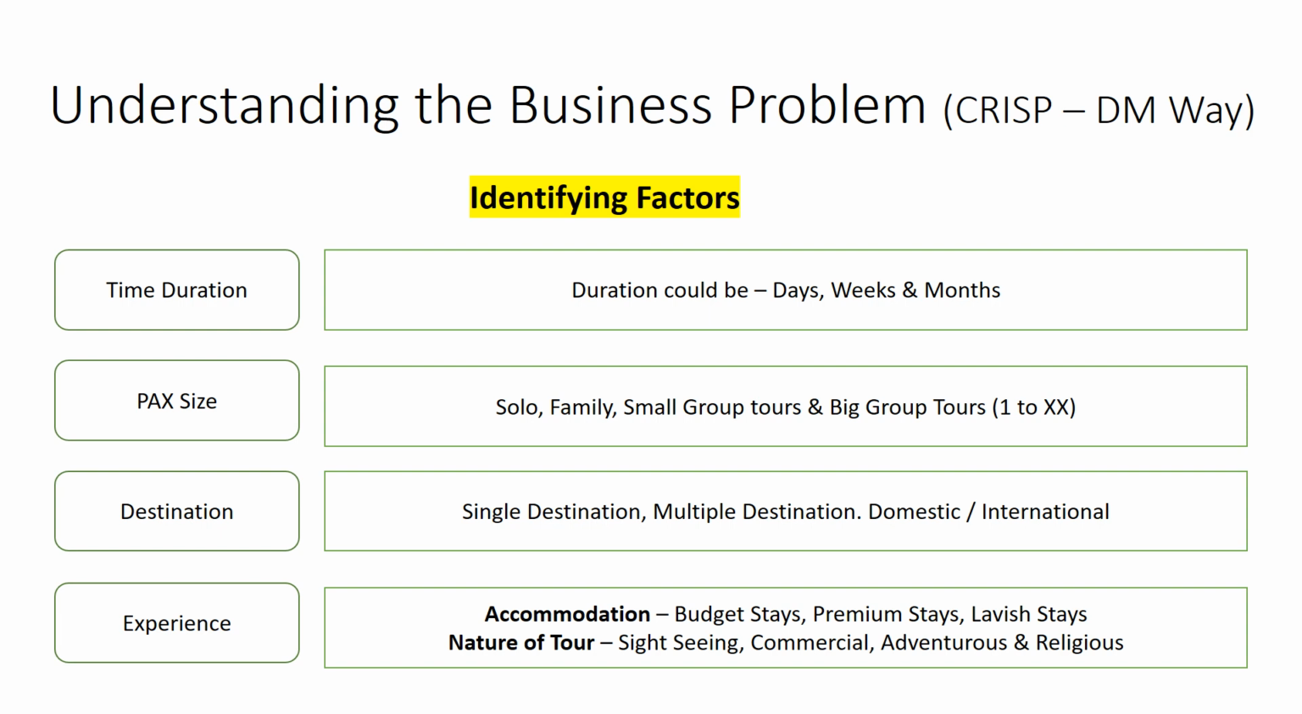Destination, it could be a single destination or multiple destinations. It could be domestic or international. Experience, the kind of travel that the particular individual is planning for. It could be a budget travel, premium travel, or lavish travel. So depending on that, accommodations will be given. Nature of tour could be sightseeing, commercial, adventurous, and religious.